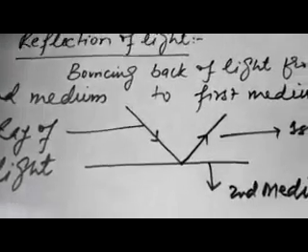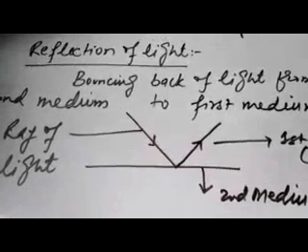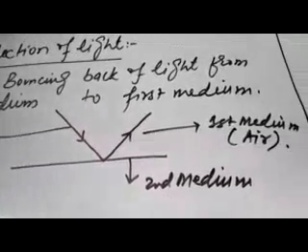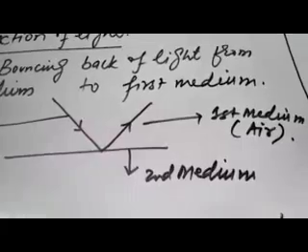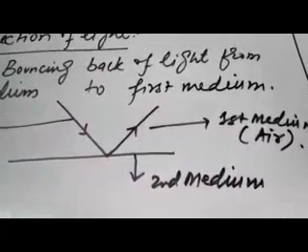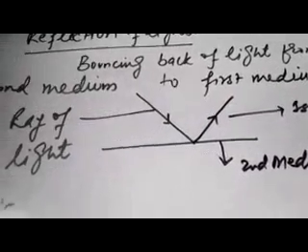This is the diagram. This is the ray of light. Light is entering into the second medium. The first medium is air and the light does not enter the second medium and it bounces back in the first medium. This is actually reflection of light.